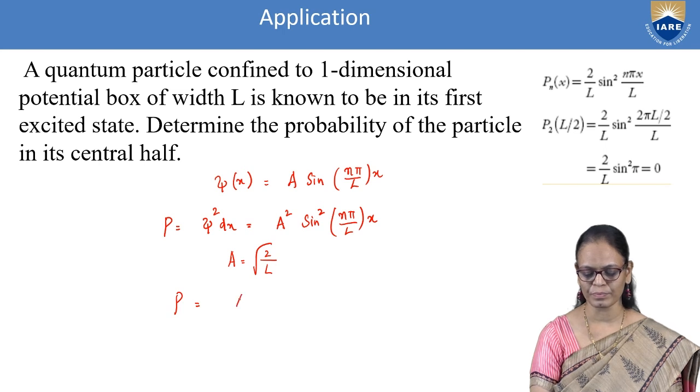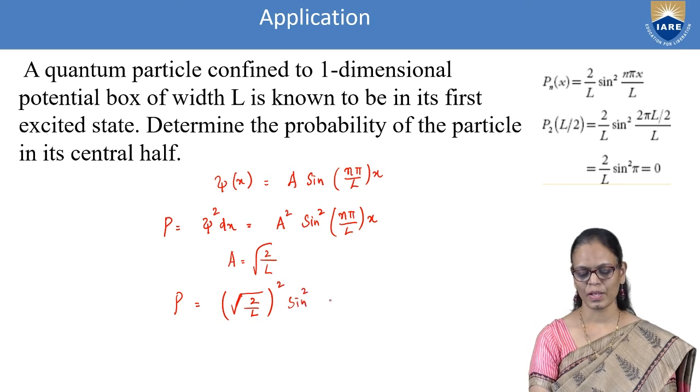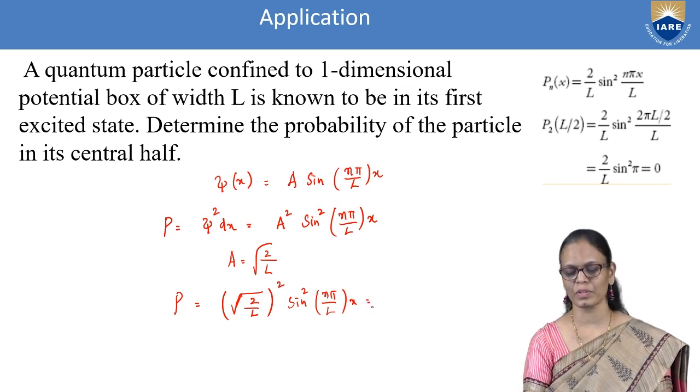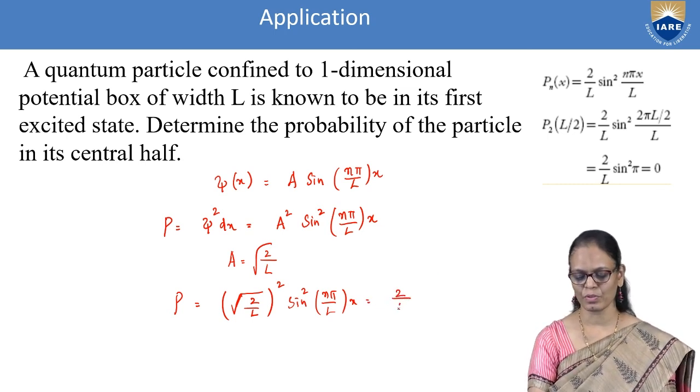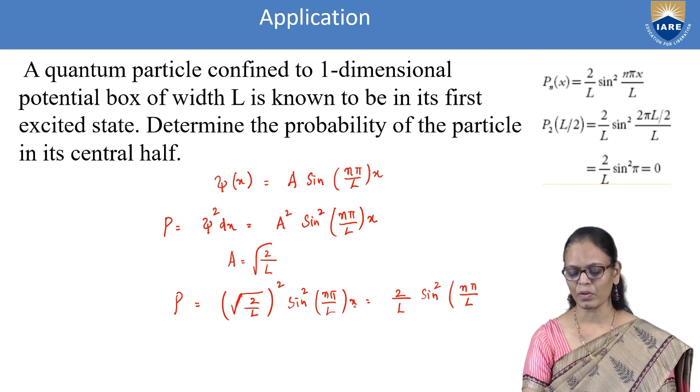P is equal to under root 2 by L whole square sine square n pi by L into x. If I take out the square root and square, we get 2 by L into sine square n pi by L into x.